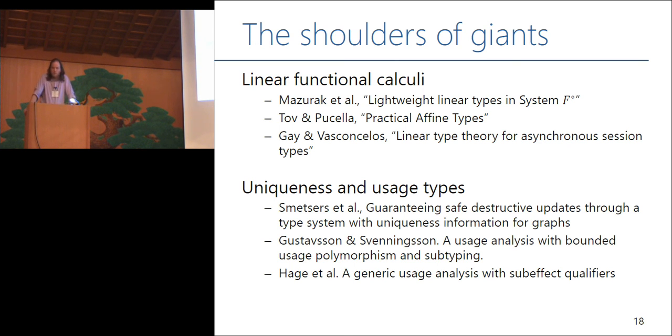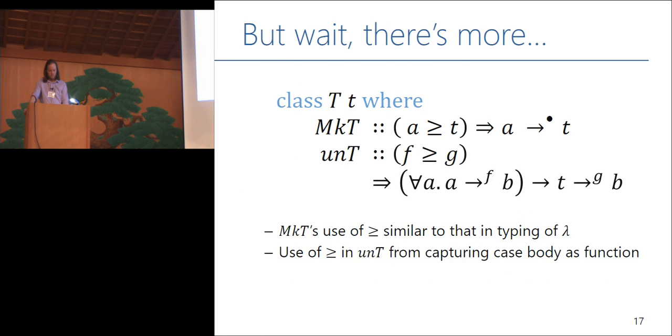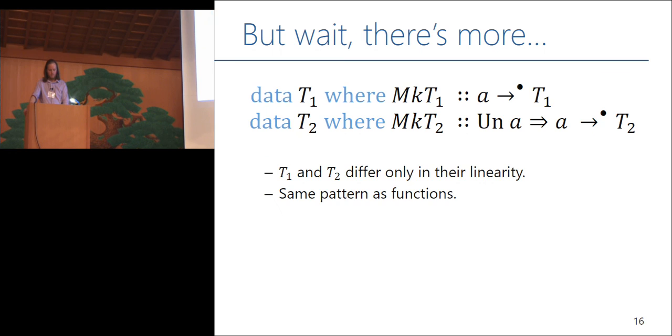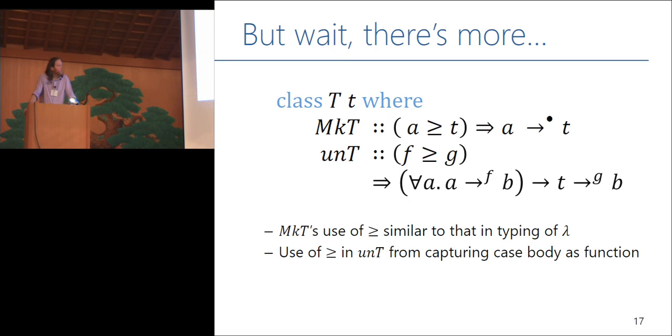Jennifer Hackett, University of Nottingham. So I like this a lot, but can you go back to the class T thing? Okay. Yeah, I'm surprised that you have class T rather than some kind of generic data. If I wanted, let's take a less silly example, linear lists and unrestricted lists, would I have to write both of those?